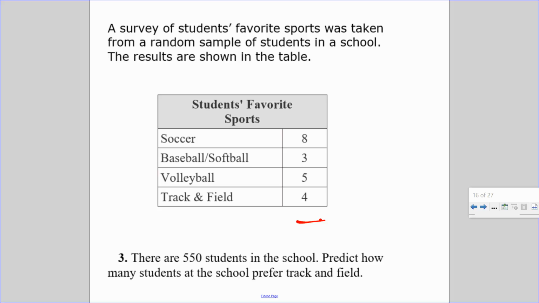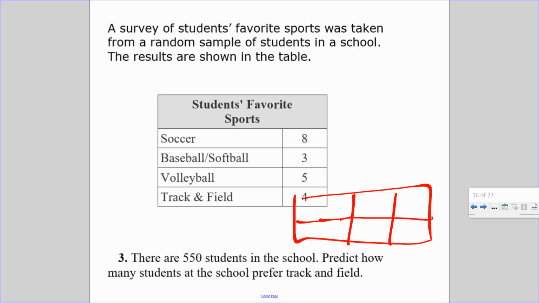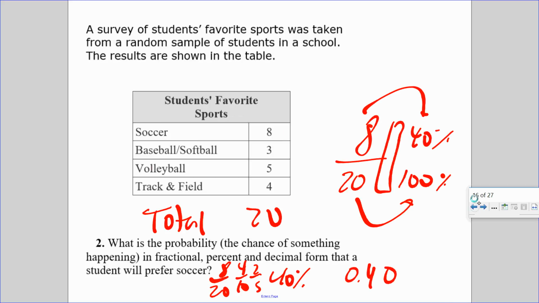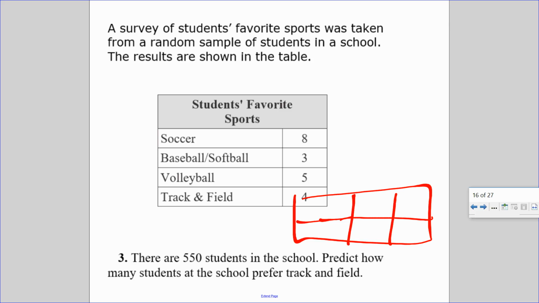If you want to, some people like building a table because this is much easier for them. So we're going to make a prediction. And this prediction, what is this about? This is about track and field, and this is about students. So in this survey, 4 out of 20 chose track and field out of 20 students. We need to build that up to 550 students. Do you want to build it this way? Or do you want to build it up and down? Within or between? I'm going to build it this way.